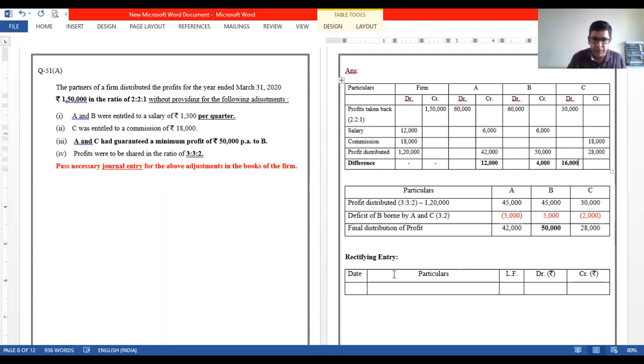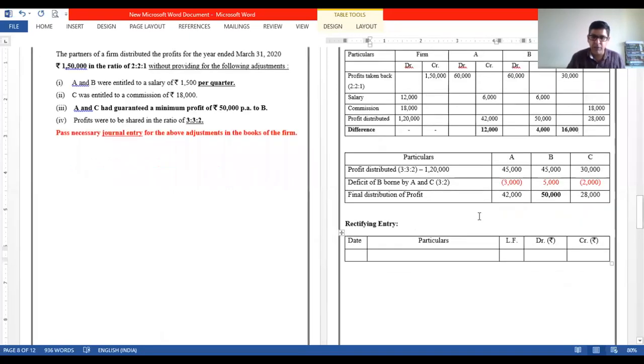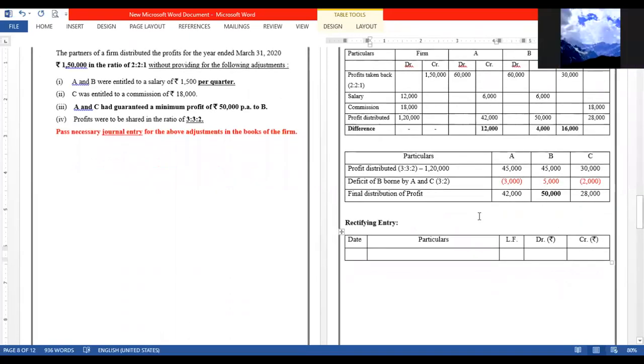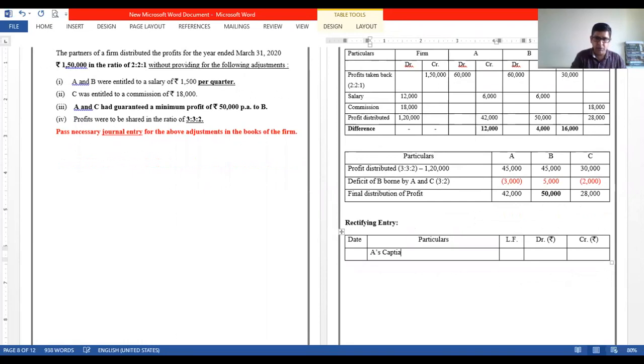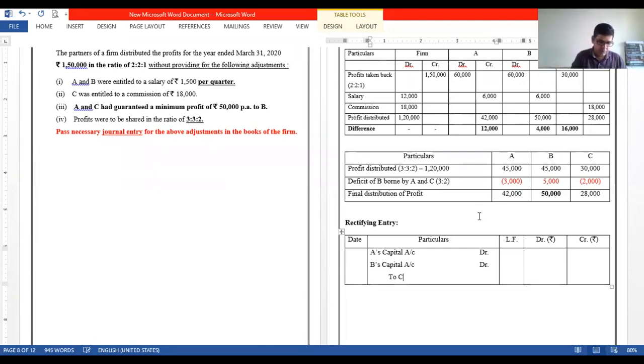Now get me the entry please. What will the entry be? A account debit, B account debit to C. It is capital, because in the question nothing is mentioned about fixed capital. So A's capital account will be debited, B's capital account will be debited to C's capital account. The amounts are very clear. A 12,000, B 4,000, and C 16,000. Okay, so that's all for this sum.